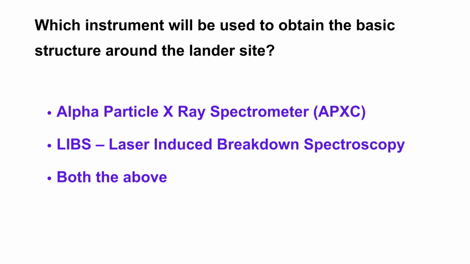Which instrument will be used to obtain the basic structure around the lander site? Alpha particle X-ray spectrometer and LIBS, that is laser induced breakdown spectroscopy. Both the above is the answer. It is called APXS and LIBS. Both these instruments are used to obtain the basic structure around the lander site on the moon.